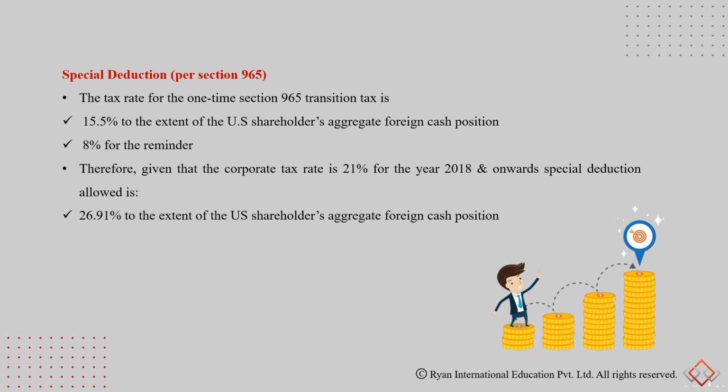So in this case, the special deduction for cash position is going to be 26.91%, which is 21% minus 15.5%, and then 61.90% of special deductions for non-cash positions. So that's going to be 21% minus the 8%. The aggregate savings on special tax deductions would be 61.90%.